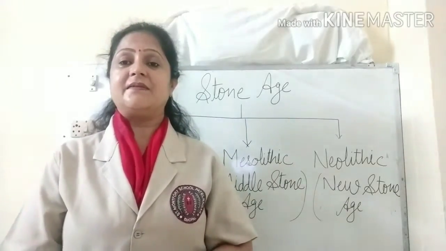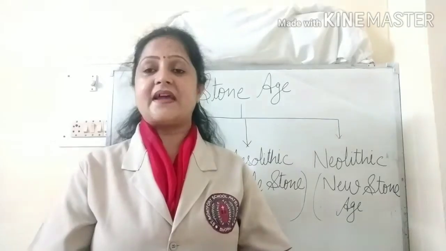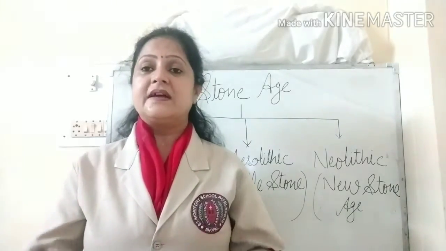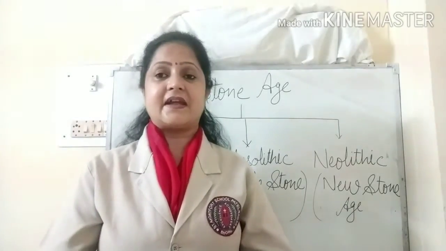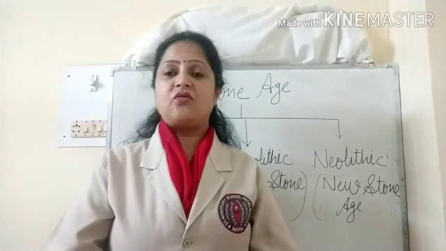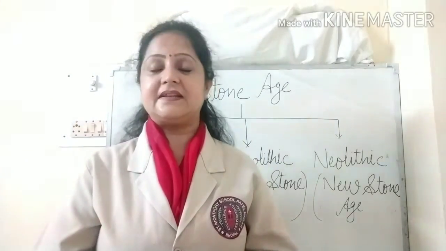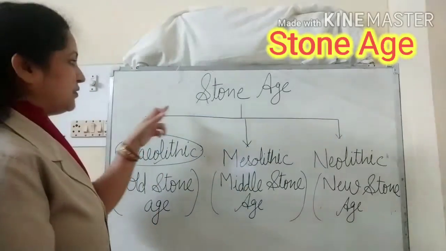Not only was there a change in the shape and size of man, but man's brain also developed as well as increased in size. During that time, stone was the widely used material. As stone was the widely used material, that whole age was known as the Stone Age.